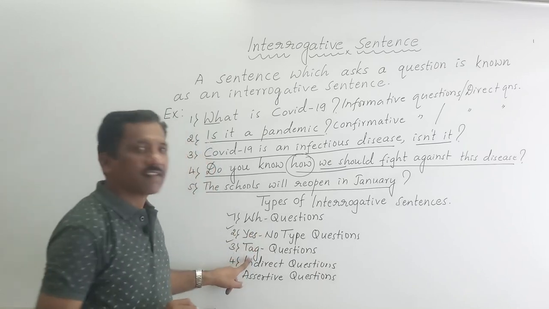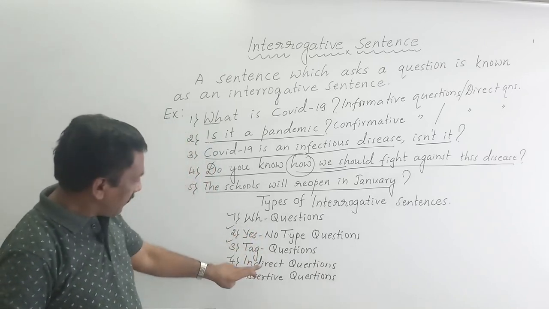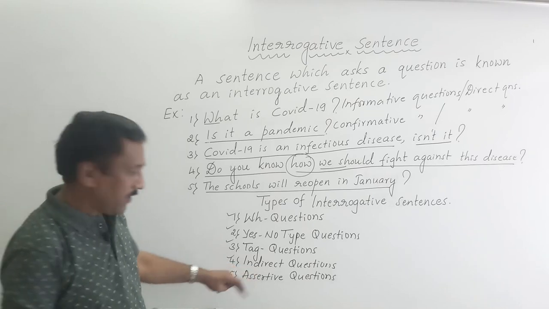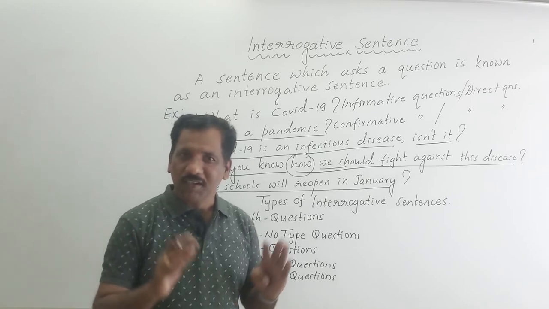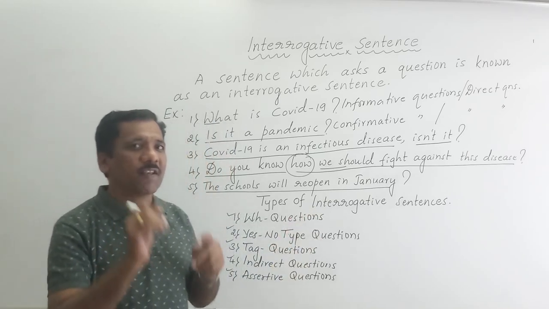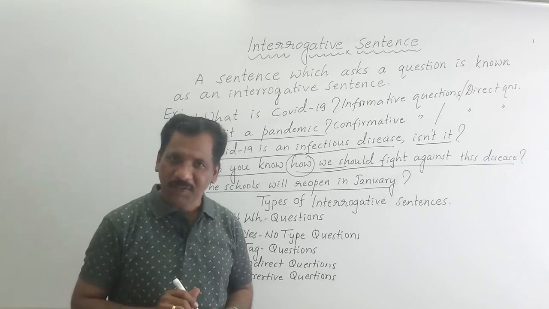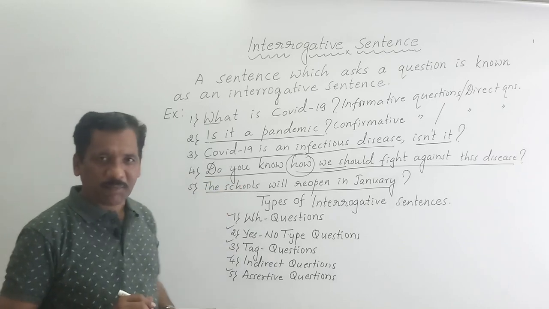And third one is tag questions. And fourth one is indirect questions. And last one is assertive questions. Dear students, I hope you came to know something about interrogative sentences, their meaning, types and examples.